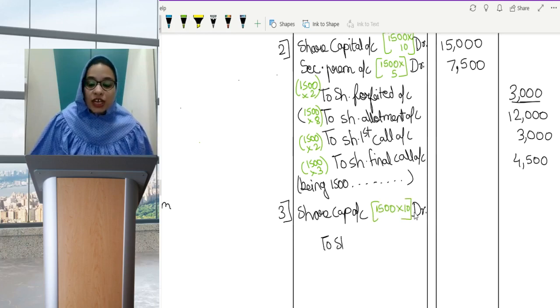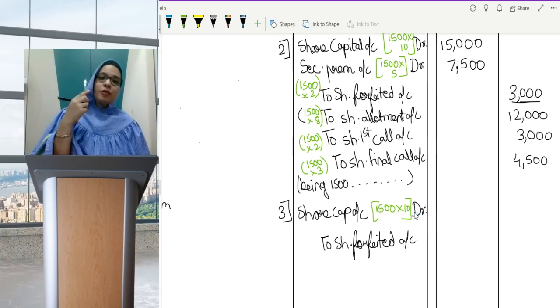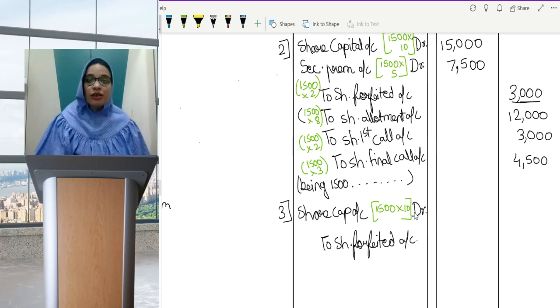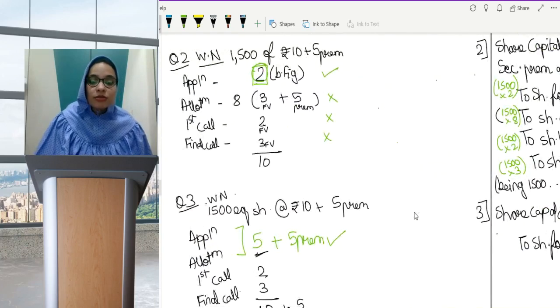To share forfeited account or share forfeiture account, how much amount comes? So I told you, whenever shares are issued at premium and the premium amount is received, then in share forfeited account we write amount received minus premium received, or in one sense I can say that we'll write only the face value that has been received. The premium which has been received will not come. See, understand what has happened.